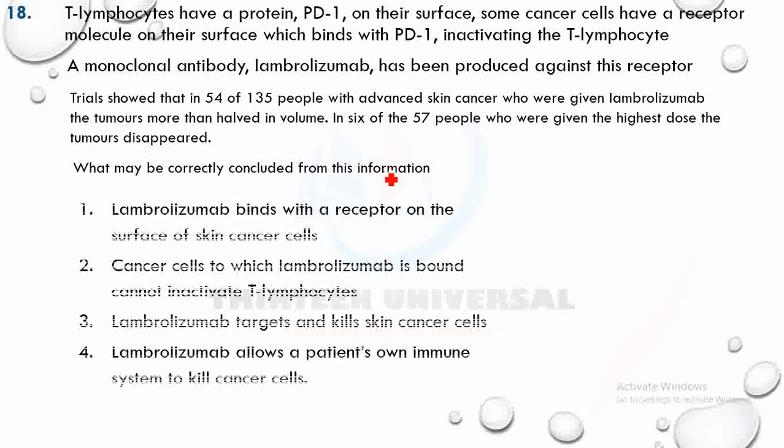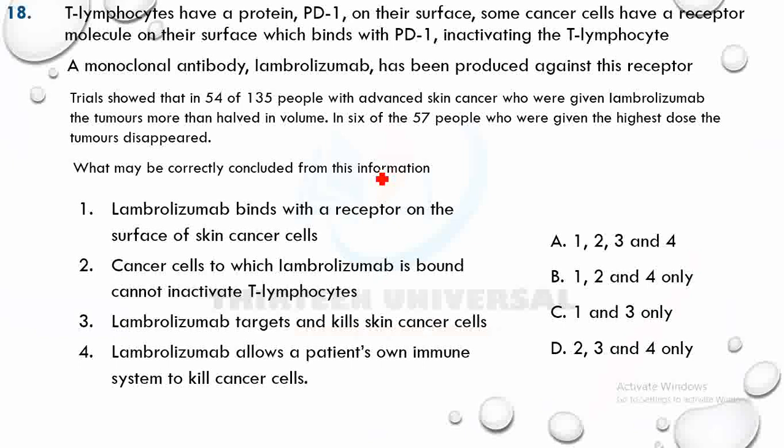Pause the video and let us know what you think. Lambrolizumab binds with a receptor on the surface of skin cancer, because the monoclonal antibody has been produced against this receptor.